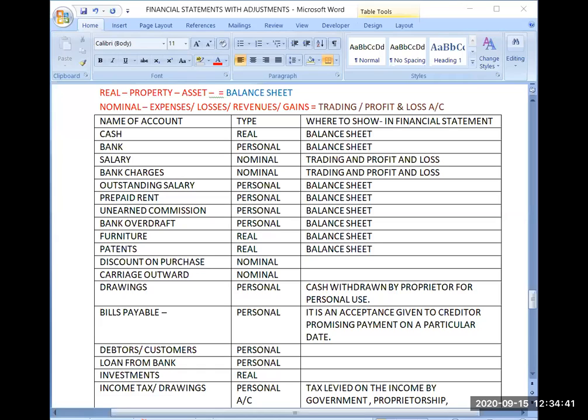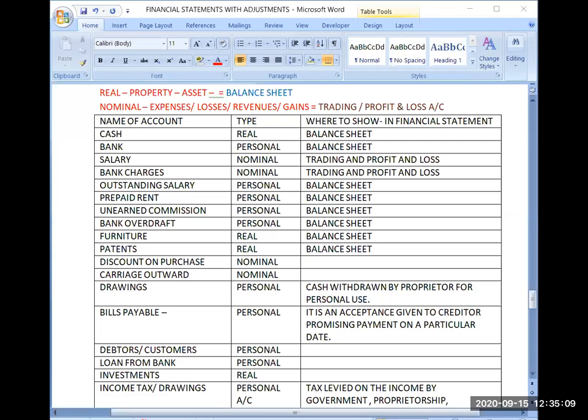Obviously, when I am purchasing something, I will be getting the discount. And if I am getting the discount, that will become my income. If I am purchasing a book of rupees 500, obviously I will not give discount to the seller. Seller will give discount to me. And if the seller is giving discount to me, then it is my income.